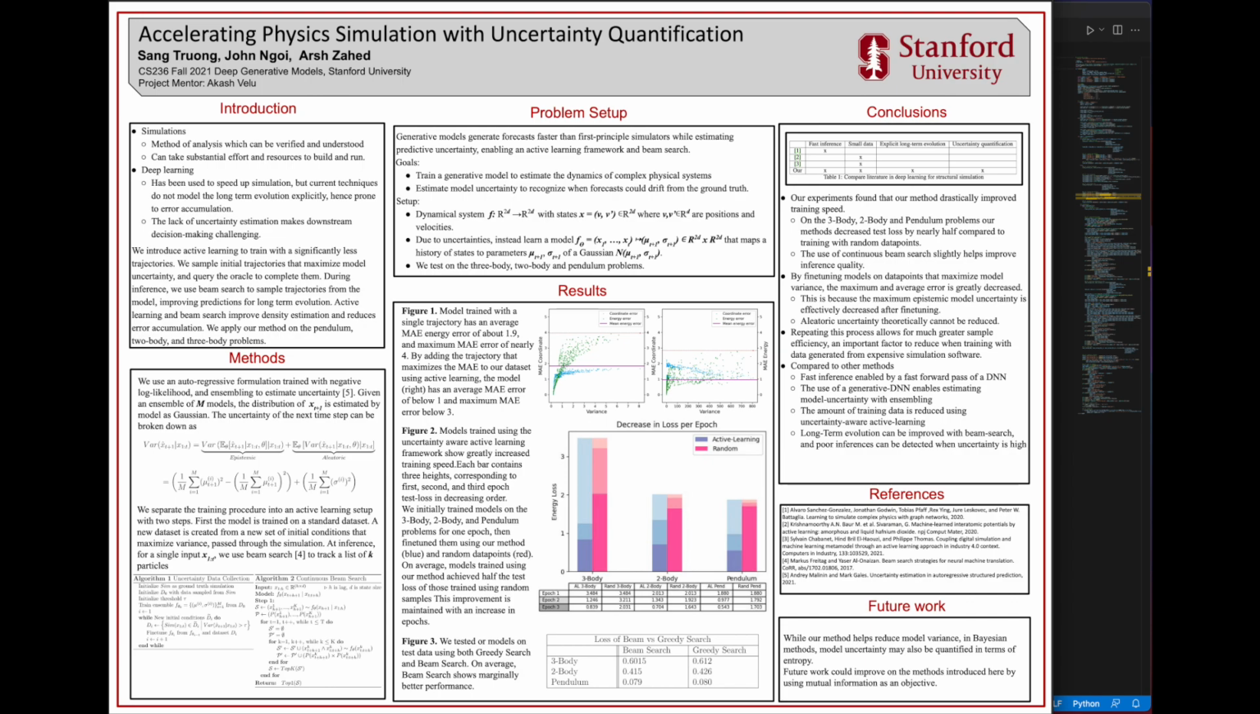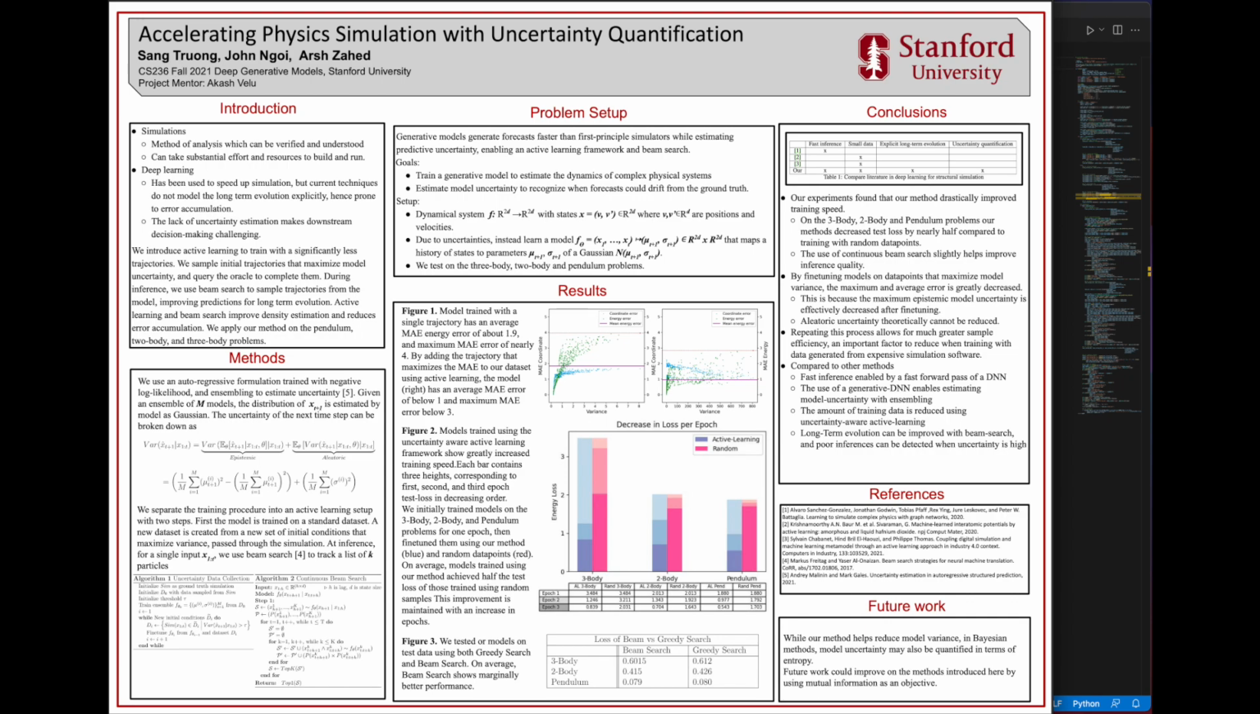And finally, let's look at Figure 3. We tested our models on test data using both greedy search and beam search. On average, beam search shows marginally better performance. In conclusion, our experiments found that our method drastically improved training speed. On the 3-body, 2-body, and pendulum problems, our methods decreased test loss by nearly half compared to training with random data points. The use of continuous beam search slightly helps improve inference quality.